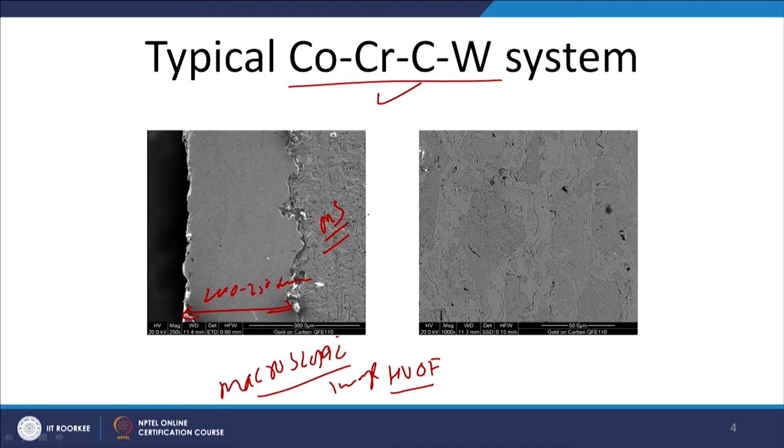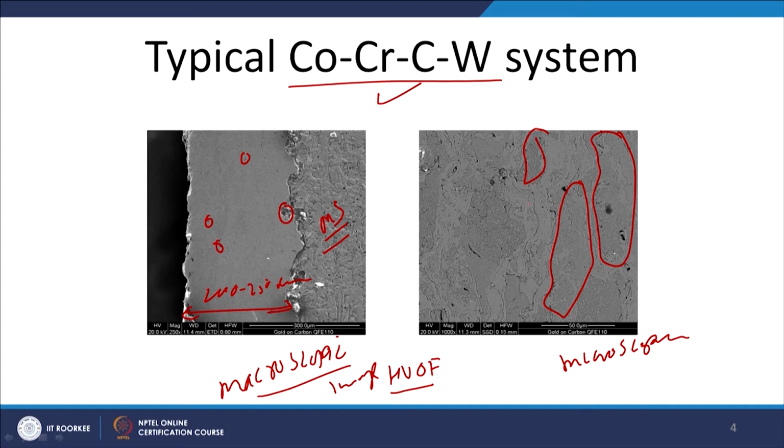If we see, there are hardly any major discontinuities; very fine pores are there here and there, and if we quantify them, these pores are very fine and very low in terms of percentage. On a closer look, for microscopic observation, we can see a lot of splats formed.